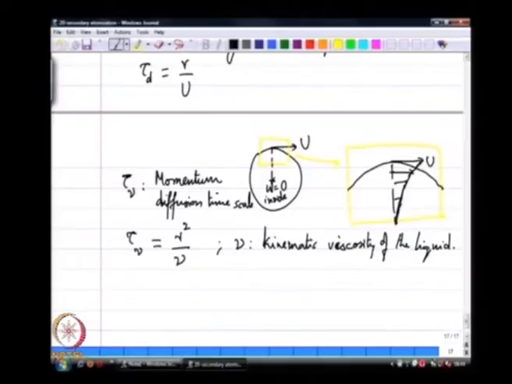That is, in a time r squared over nu for whatever r and for whatever nu, I would expect diffusion, I would expect momentum imparted to the free surface to reach the center of the drop.